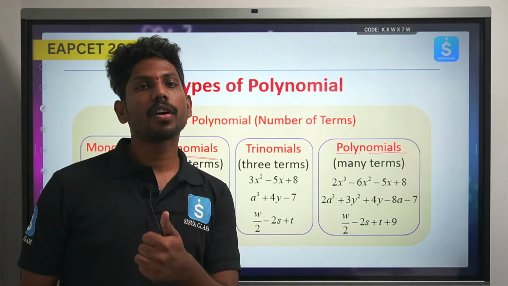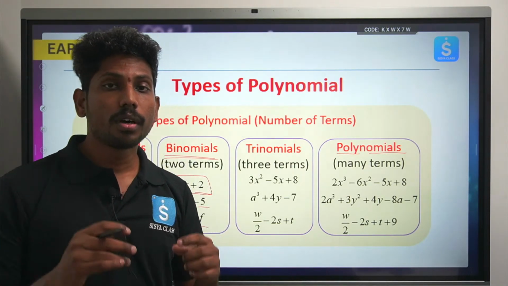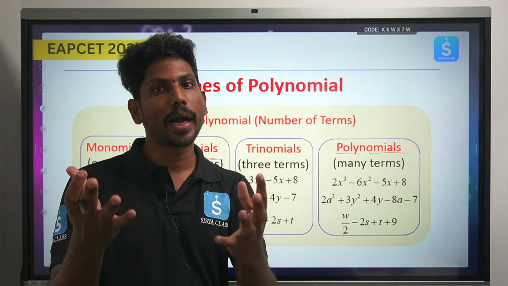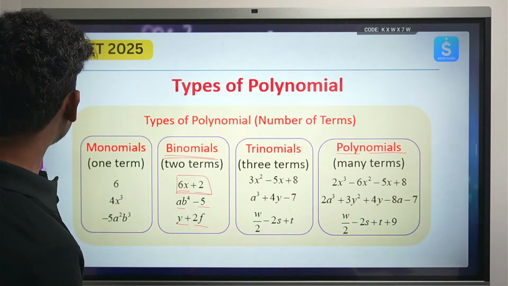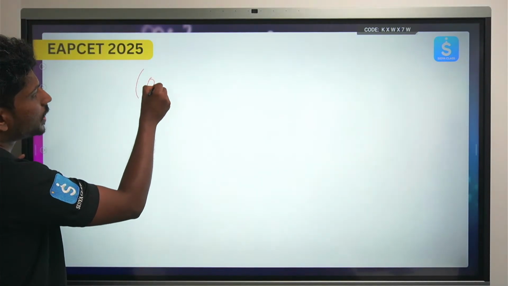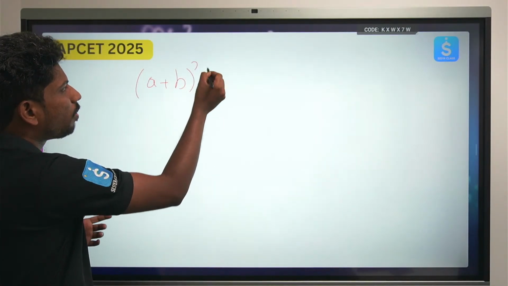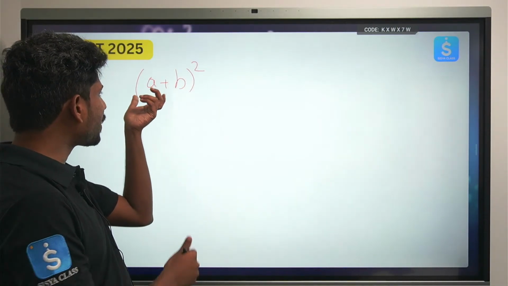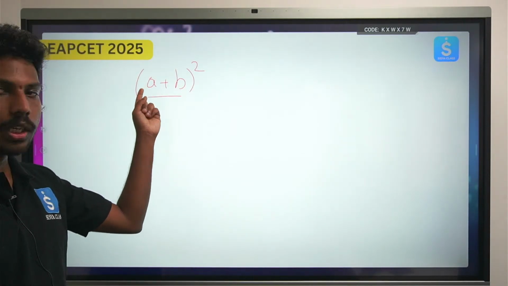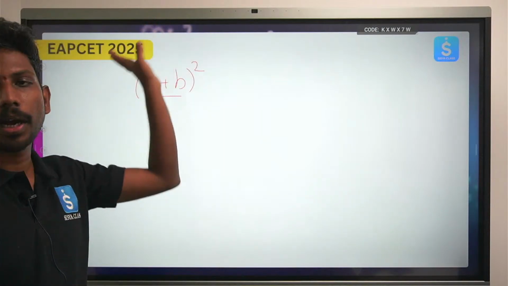If the number of terms is 2, then it is called a binomial, right? Now we are completely having our discussion on the expansion of binomial terms. Let me start with a small example, which you must have already seen many times. What is a plus b whole square? a plus b, how many terms are there here? Two terms, that is a and b. a plus b whole square. Now this is nothing but a binomial expansion.